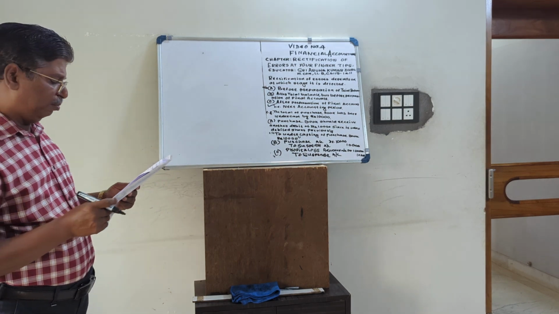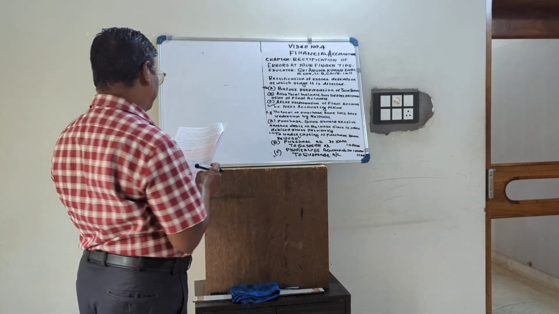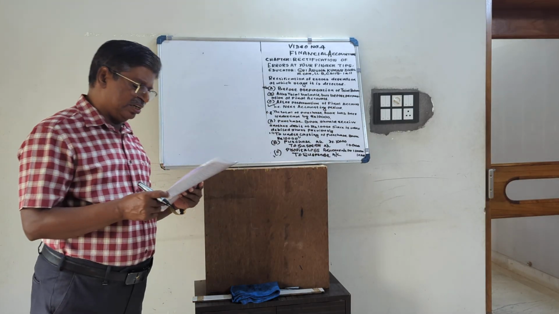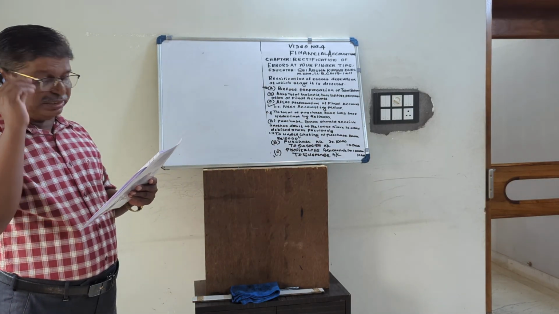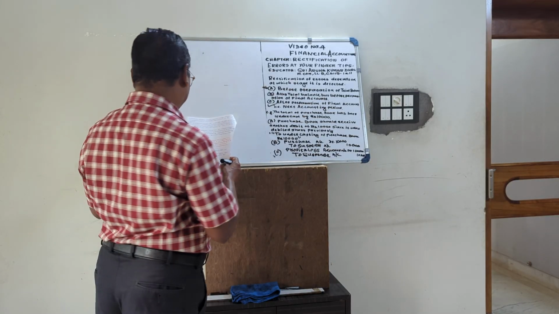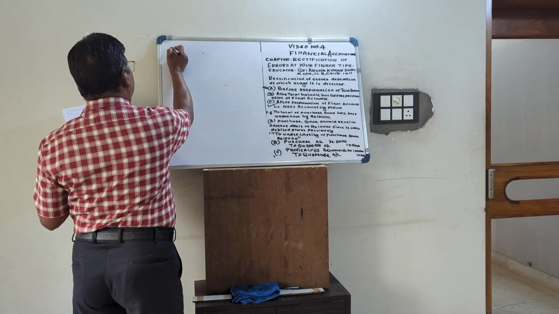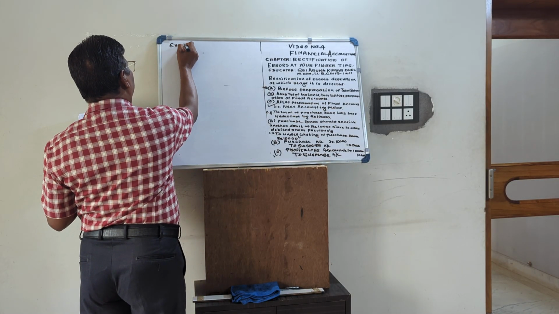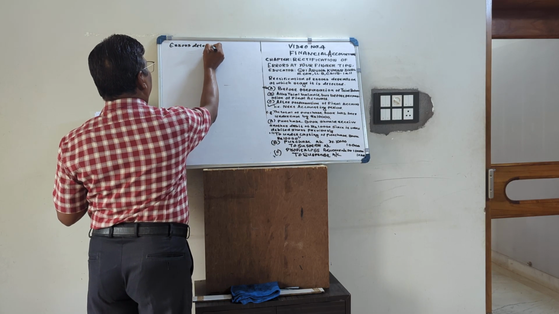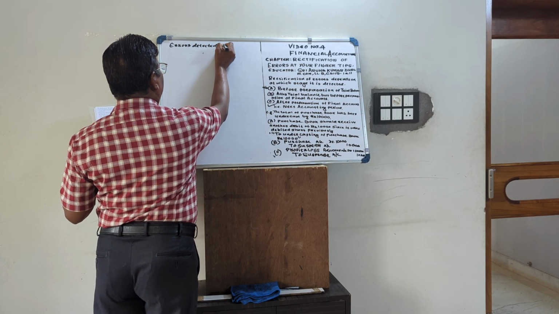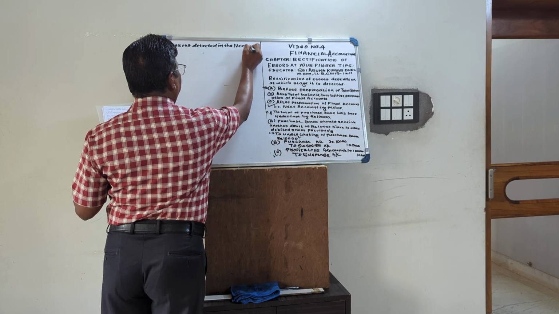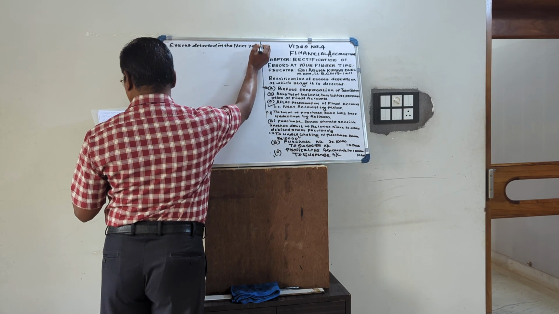Mr. Gupta is unable to agree the trial balance of last year. He wrote off the difference to the profit and loss account of that year. Next year, he appointed a chartered accountant who examined the old books and found the following mistakes. So, errors detected in the next year. So what are those errors?